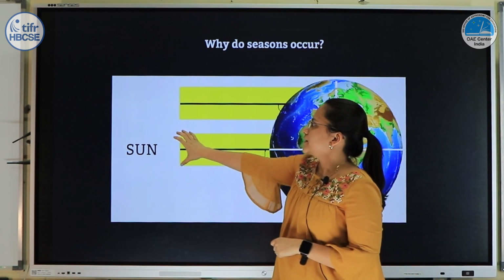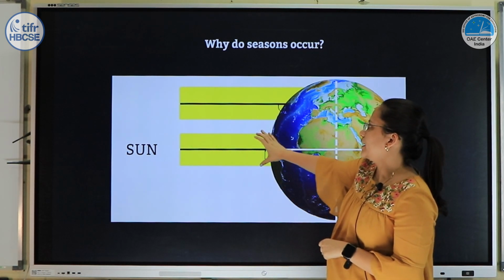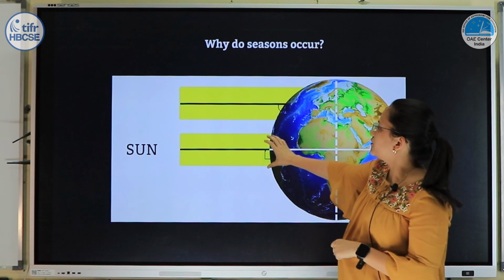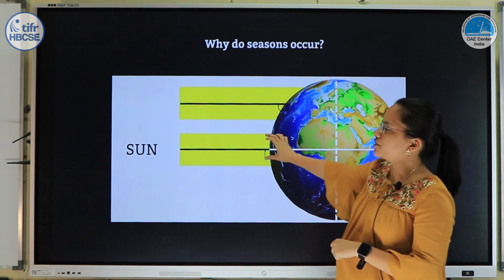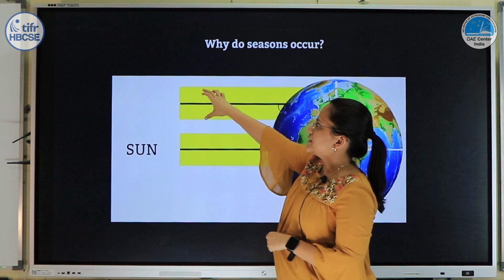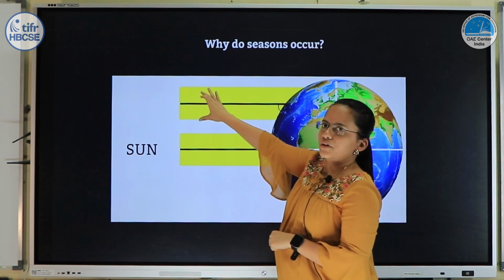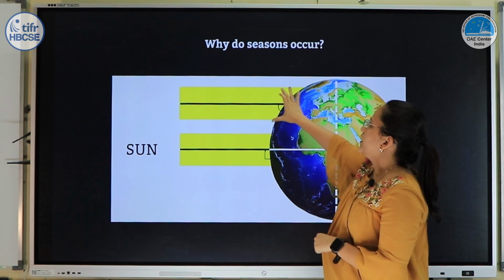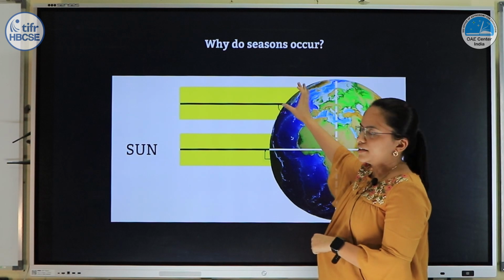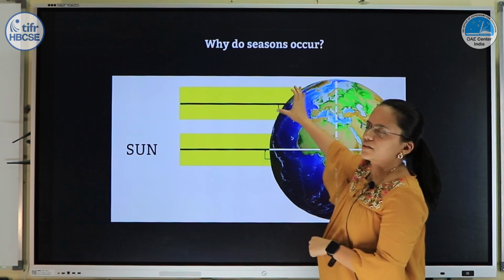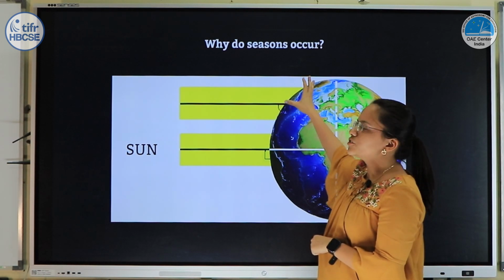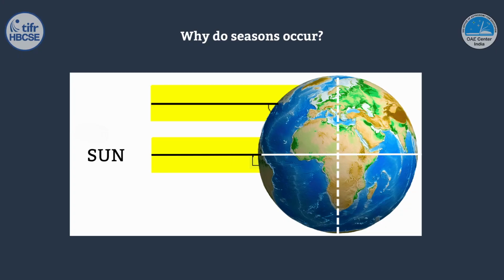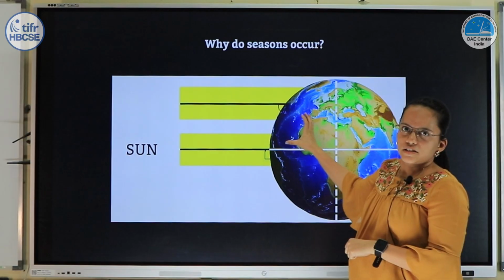Now if you look at these particular sun rays that are falling at the equator, they are covering certain area on the surface of the Earth, whereas these sun rays, that is equal amount of sun rays, they are falling a little bit in the northern hemisphere, little bit north of the equator. They are covering a larger area. So same amount of sun rays are covering different areas when they fall on the Earth.